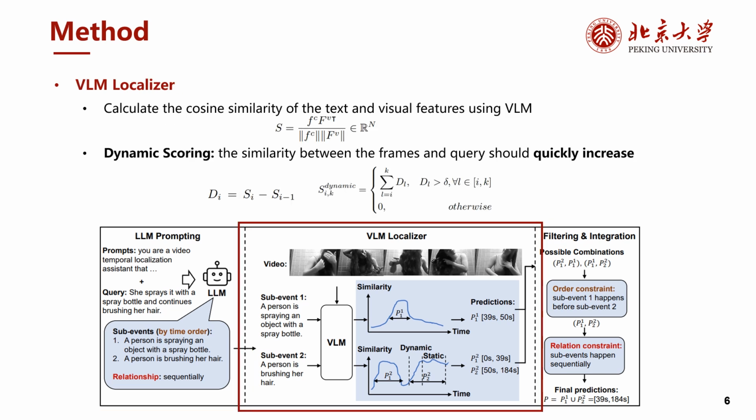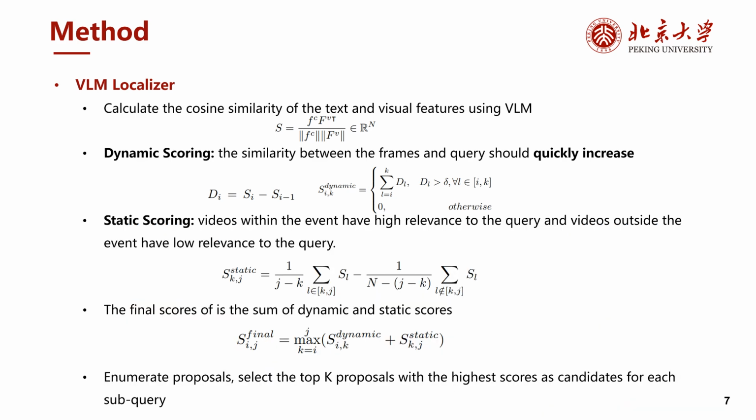Then, in the visual language model localizer, we calculate the cosine similarity of text and visual features using the visual language model, and propose the dynamic score and static score based on the similarity. Dynamic scoring requires the similarity between the frames and the query to quickly increase, and static scoring requires the video within the event to have high relevance to the query, and the video outside of the event to have low relevance to the query. The final score is the sum of dynamic and static scores.